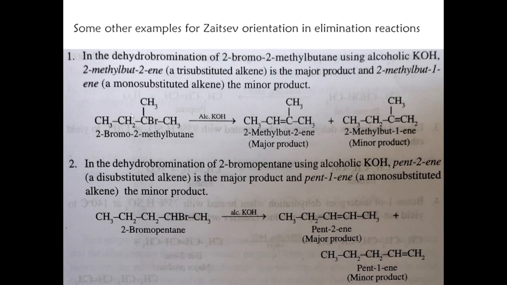If we take this carbon and this carbon, this carbon contains 3 hydrogens and this beta carbon contains 2 hydrogens. So the fewest number of hydrogens is on this carbon atom, and if this hydrogen is removed, we get this product. This is the major product because it is formed by beta elimination from the carbon having the fewest hydrogens along with the leaving halide, and this will be the minor product.